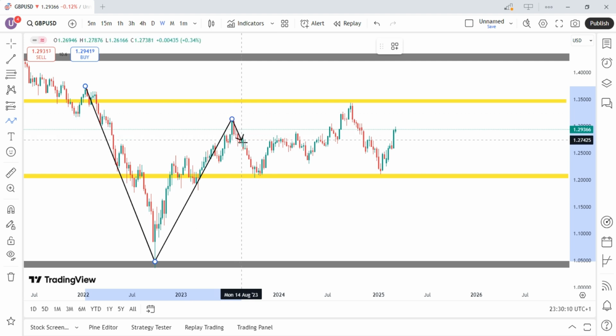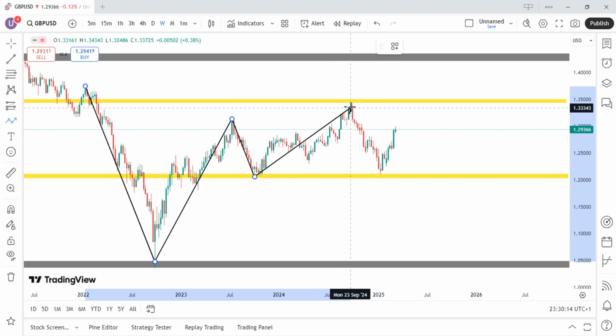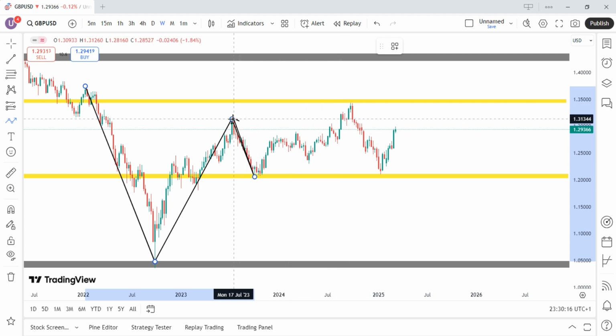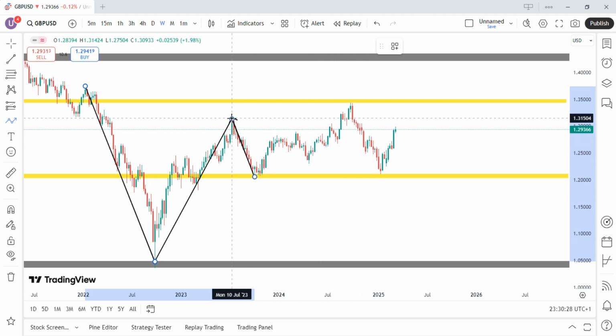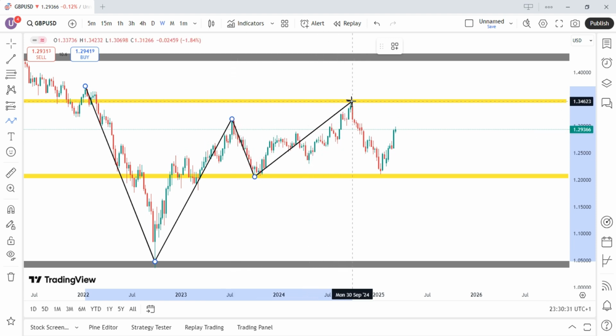So price came to this place, returned back and created a higher high by closing above this zone. All the price action that happens here is the internal creation of a structure, but this one is your main structure. So we created a higher high here. After the higher high, we created another higher low, a higher higher low, and we are going back to this zone.